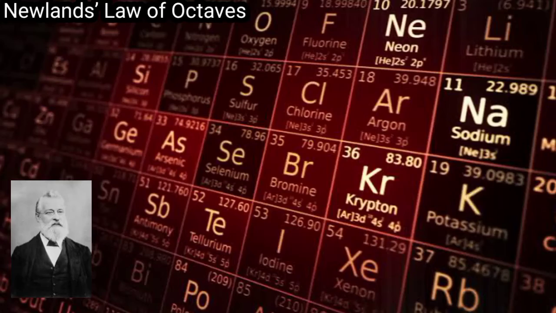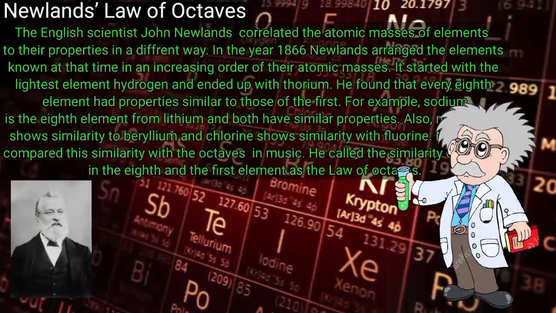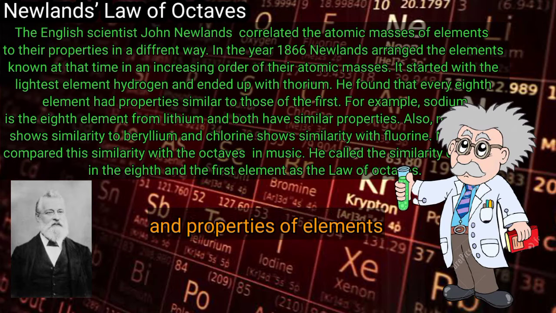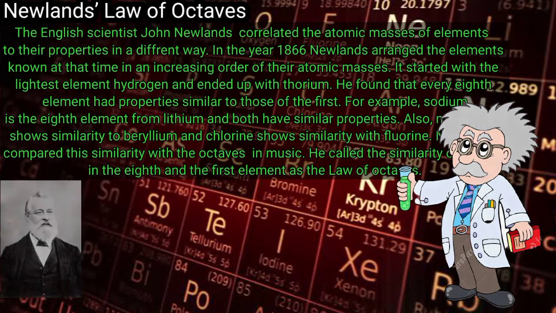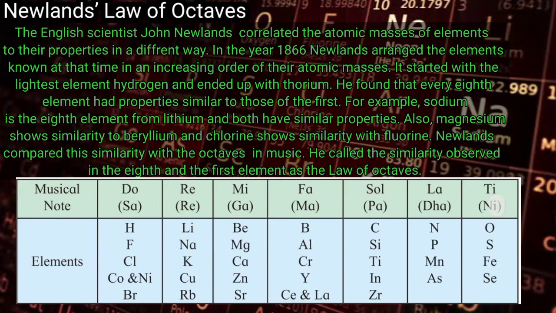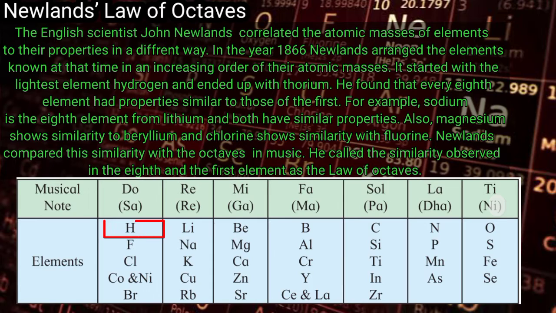Newland's law of octaves. The English scientist John Newlands correlated the atomic masses of elements to their properties in a different way. In the year 1866 Newlands arranged the elements known at that time in an increasing order of their atomic masses. It started with the lightest element hydrogen and ended up with thorium. He found that every 8th element had properties similar to those of the first.